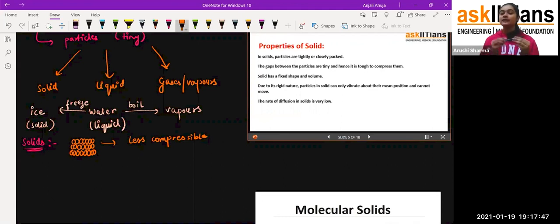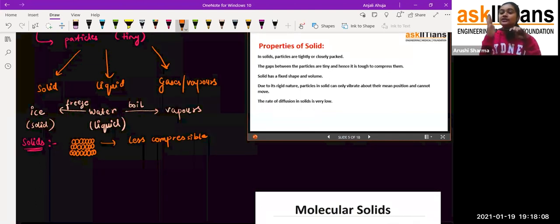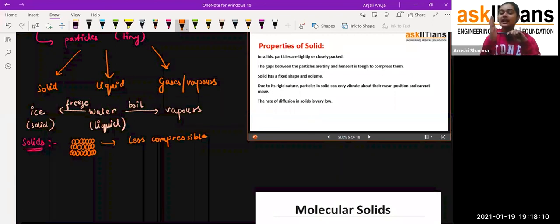Now this is my hand, which is a solid, and this is a pen, which is also a solid. If I try to diffuse this pen into my hand, even if I apply very high pressure and force, this pen can't diffuse into my hand. So for solid and solid, the rate of diffusion is very low.